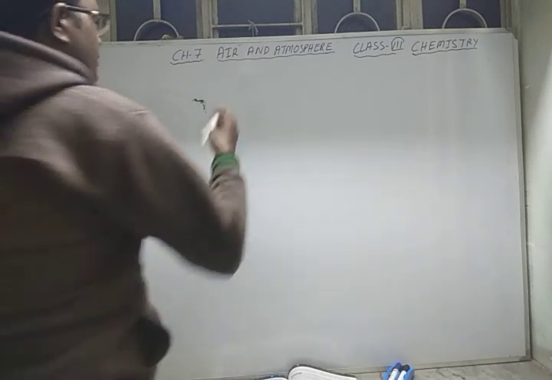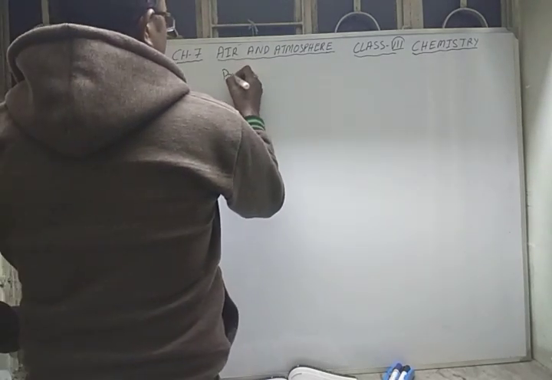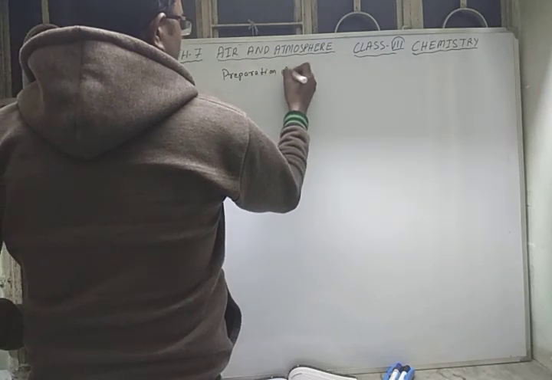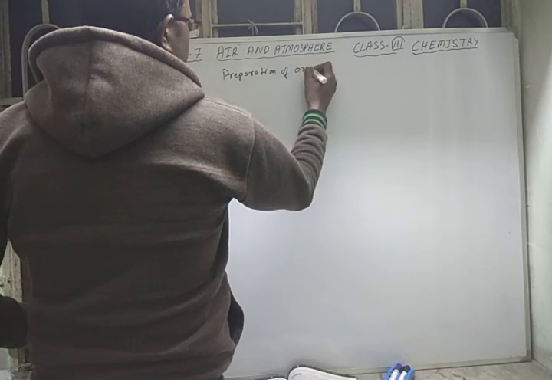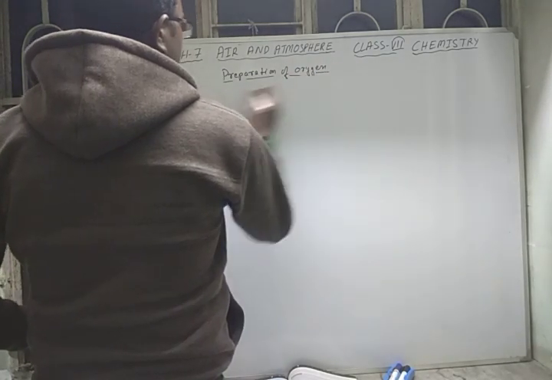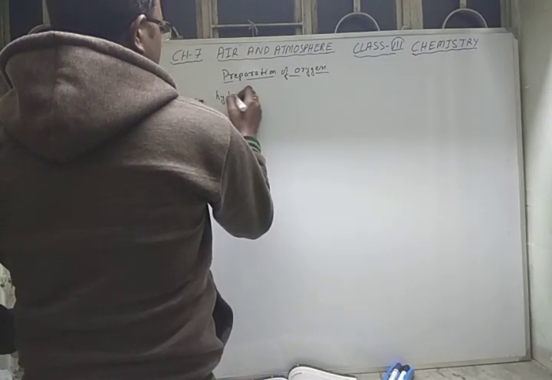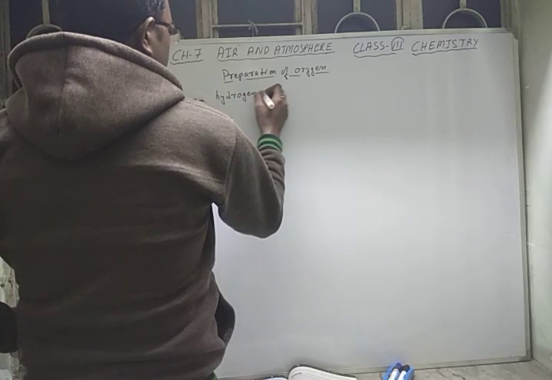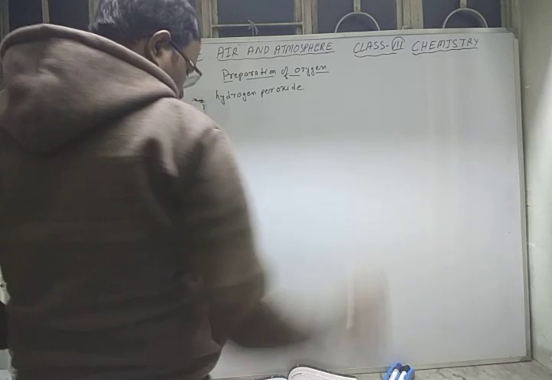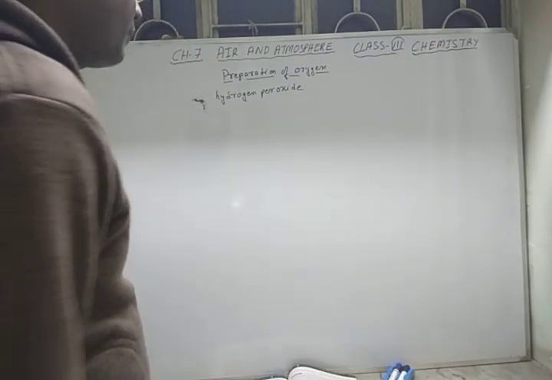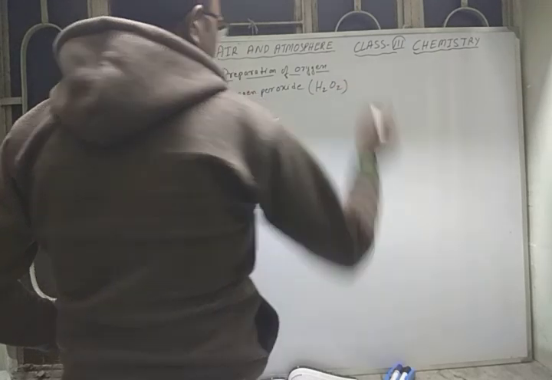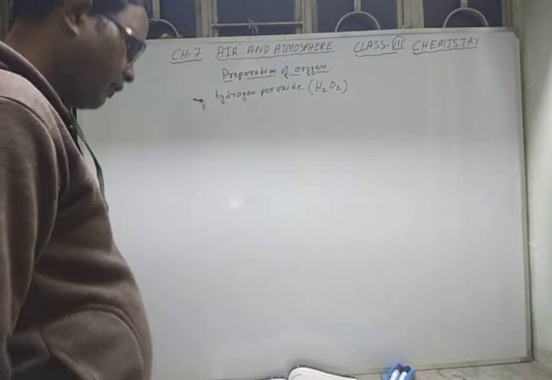So our topic is preparation of oxygen. In this regard, we will see first of all hydrogen peroxide. What is hydrogen peroxide? H2O2 is the formula of hydrogen peroxide.